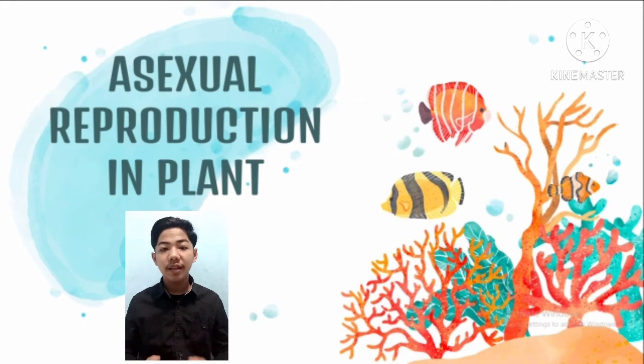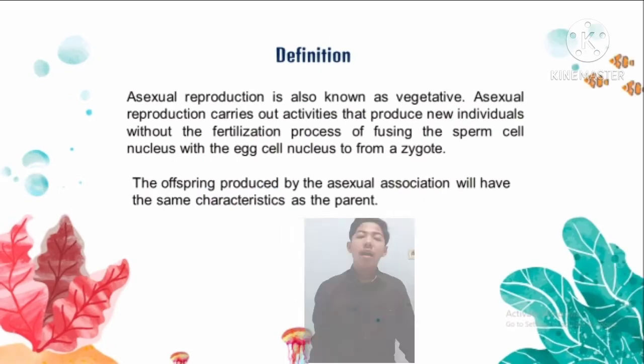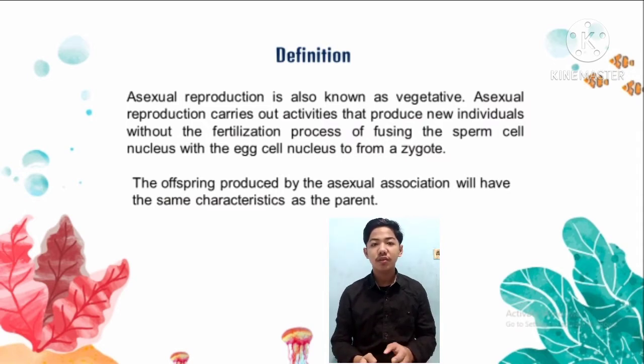I will explain the material asexual reproduction in plants. Asexual reproduction is also known as vegetative reproduction. Asexual reproduction carries out activities that produce new individuals without fertilization. Fertilization is a process of fusing the sperm cell nucleus with the egg cell nucleus to form a zygote.